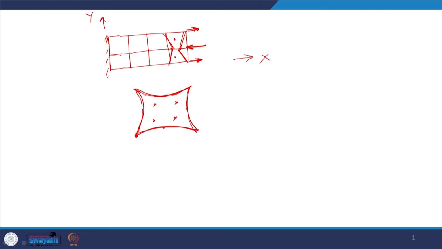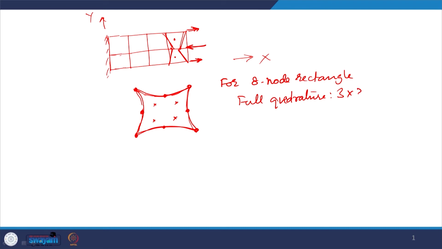So, for an 8 node rectangular quadrilateral element, the full quadrature rule is 3 by 3, and if we use reduced quadrature one order lower, that is 2 by 2.